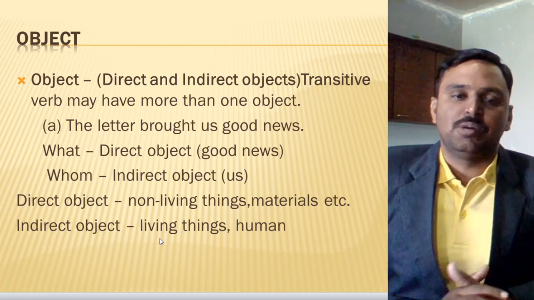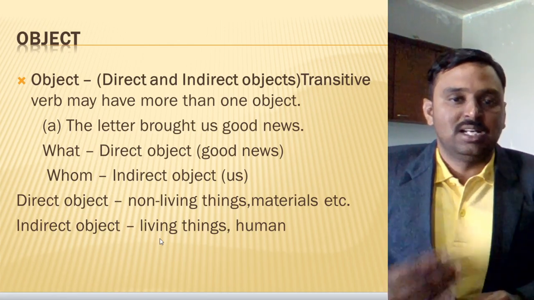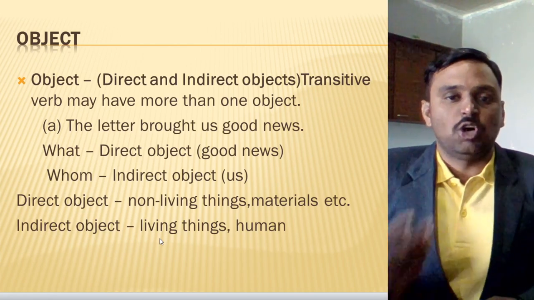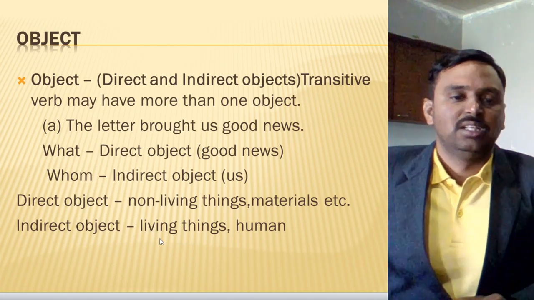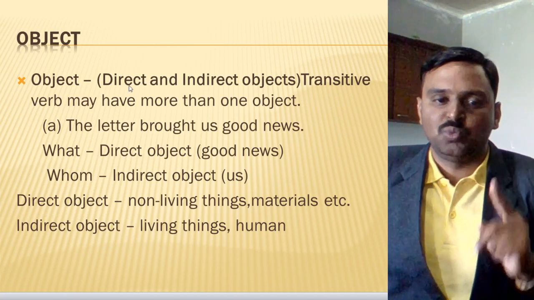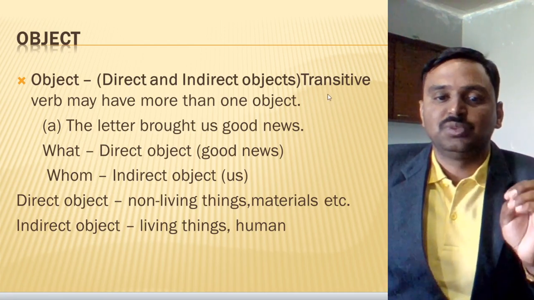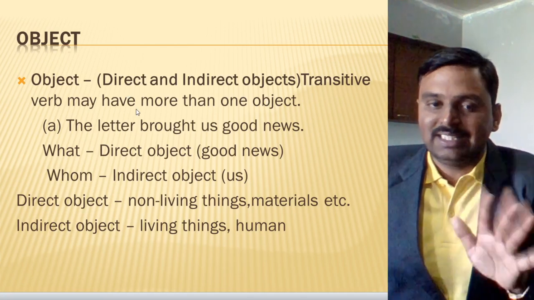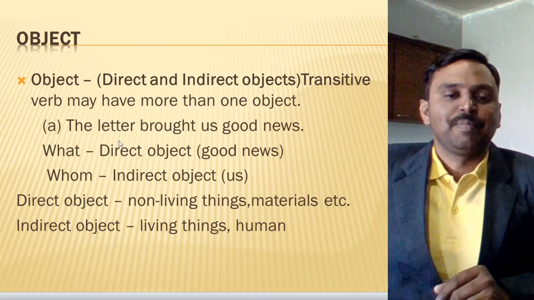An indirect object is most of the time a living thing, like a human: me, us, him, her. These object pronouns come there most of the time. Are you getting it? Now look at the example here. There are two types of object: one is the direct object, another is the indirect object. So a transitive verb has objects. An intransitive verb does not have an object. Okay, make a note of this.